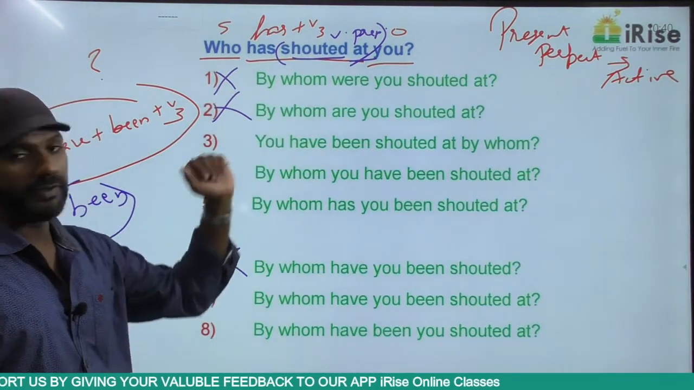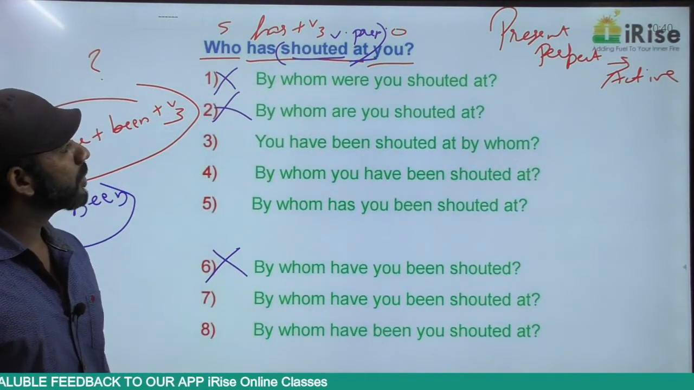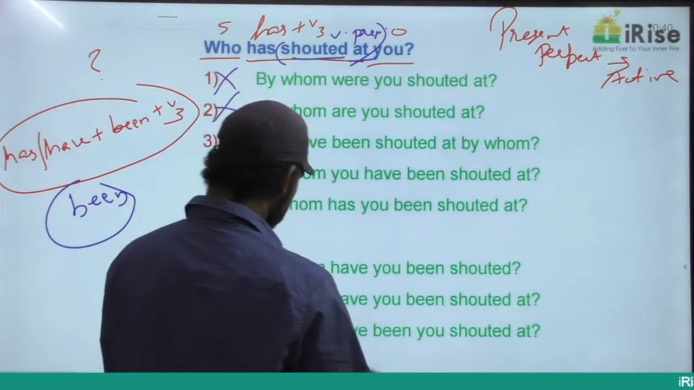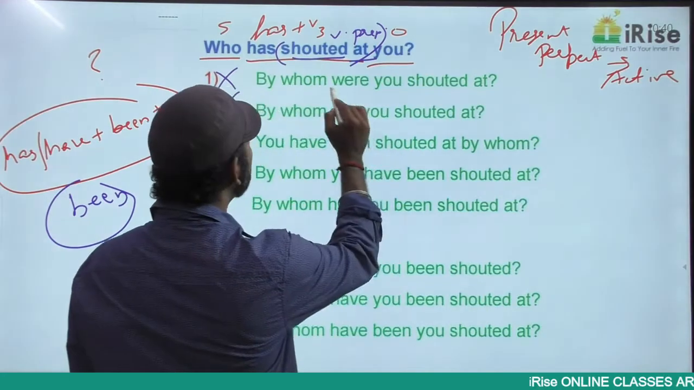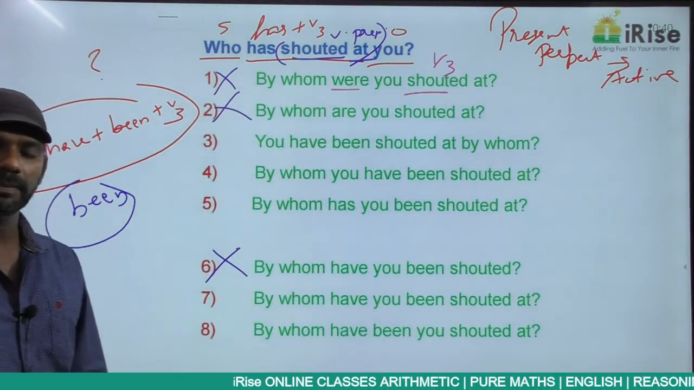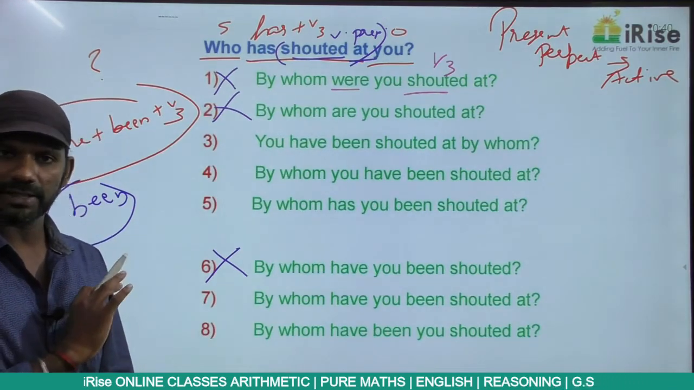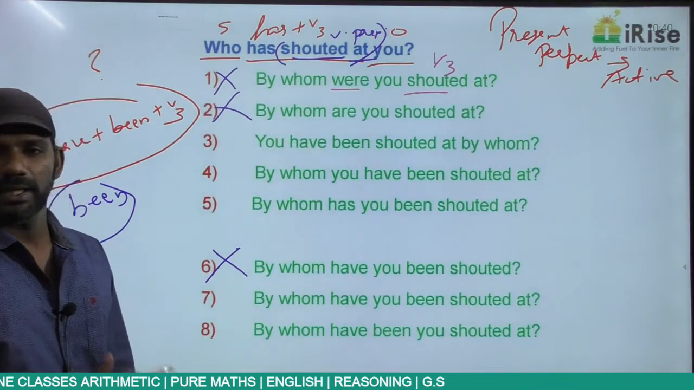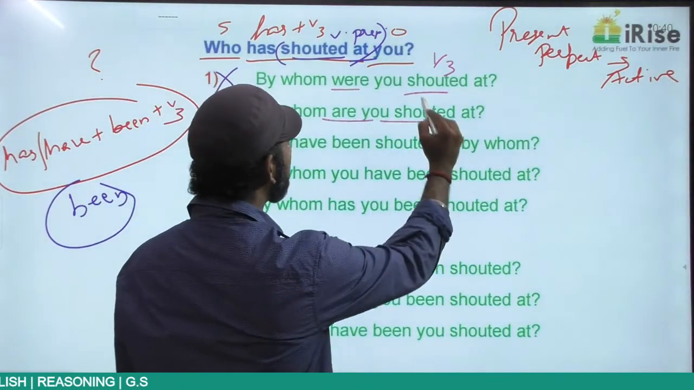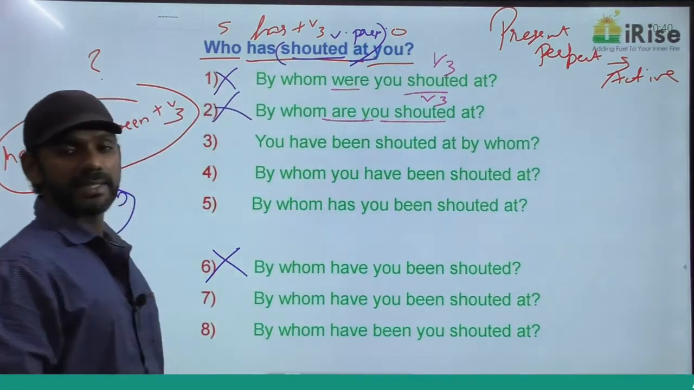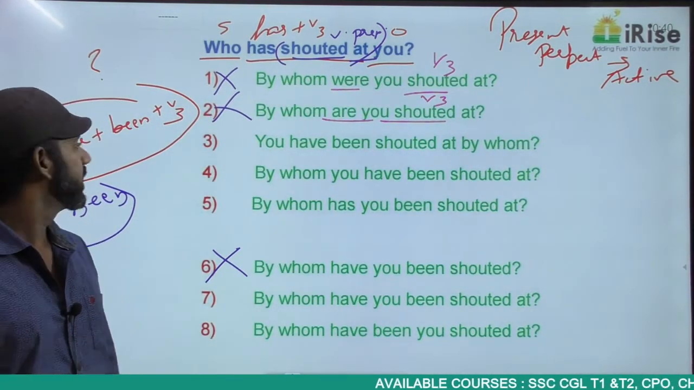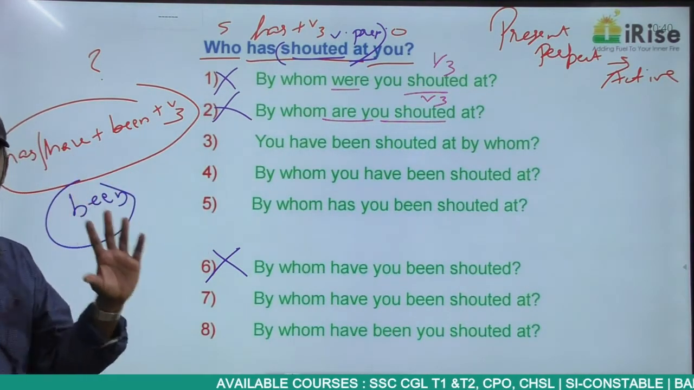Still, we'll discuss the first 2 options. By whom were you shouted at? Question mark. Were you shouted at is verb plus V3, and verb plus V3 is simple past in the passive voice. We want present perfect, gone. Come to the second one. By whom are you shouted at? Are you shouted at is R plus V3. R plus V3 is simple present in the passive voice. We want present perfect, eliminated. And this must be the structural sentence that we select as the option.